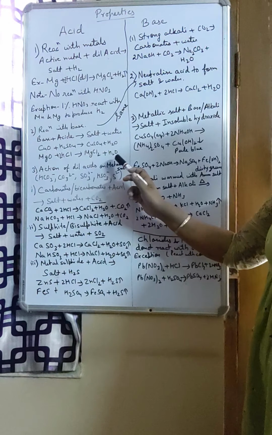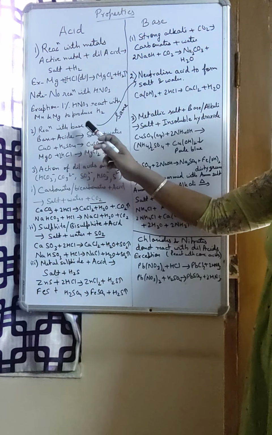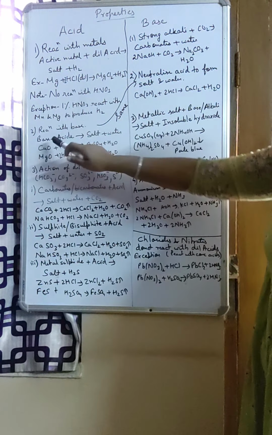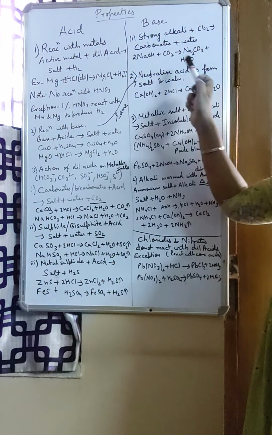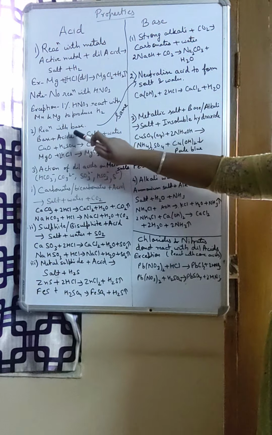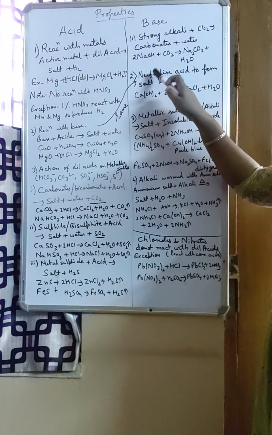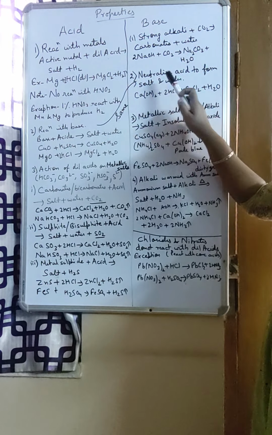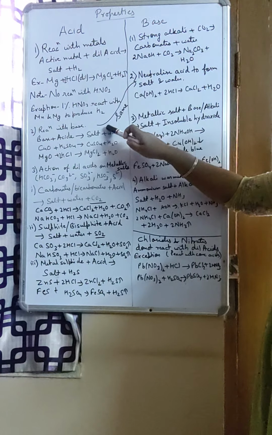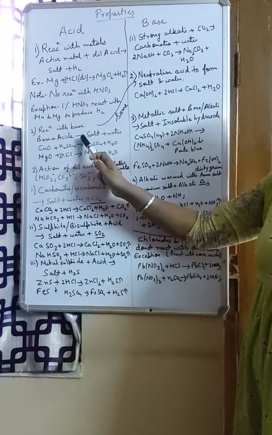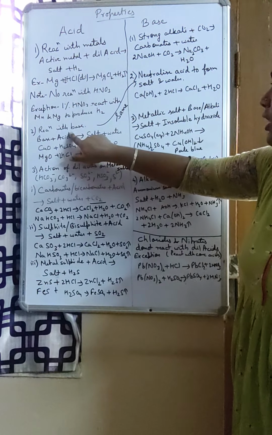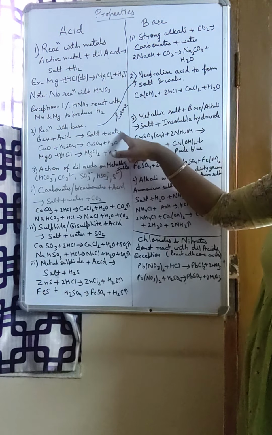Neutralization reaction, this is something we are familiar with. We have read it in junior classes. This reaction with base will be a property of acid as well as base. Second property, like I have written here, reaction with base: acid is neutralized to form salt and water. Same thing. Neutralization reaction. Acid and base will react to give salt and water as the only products.